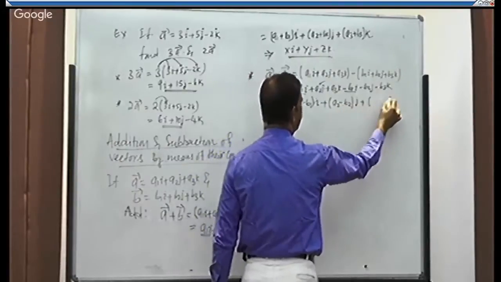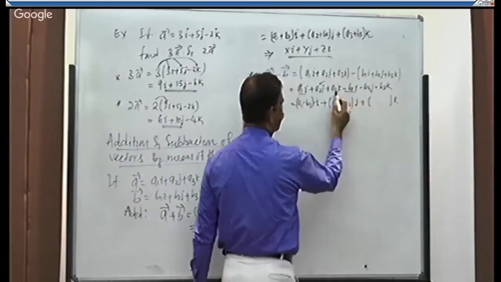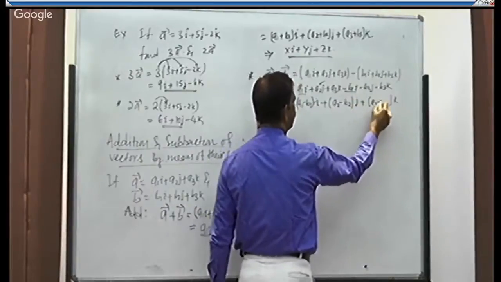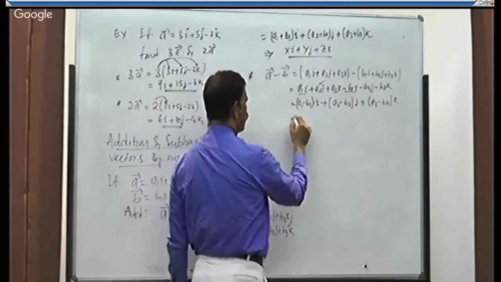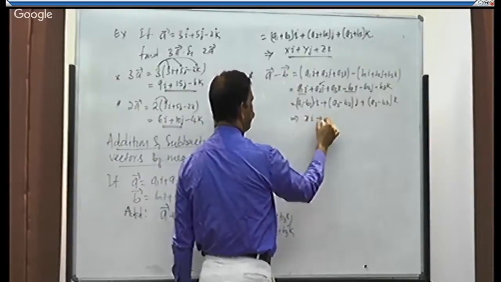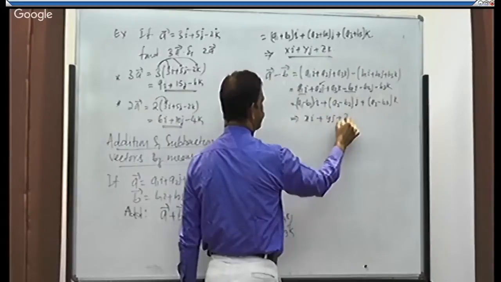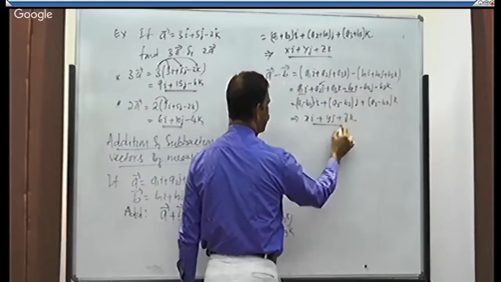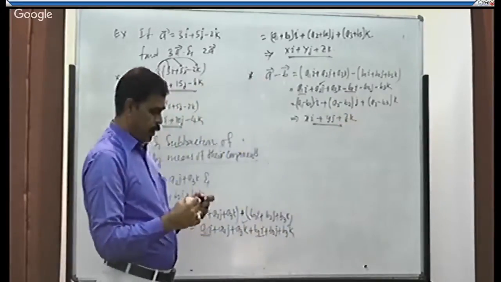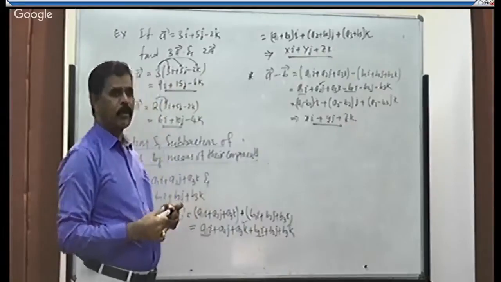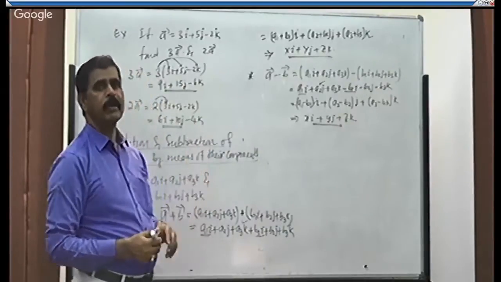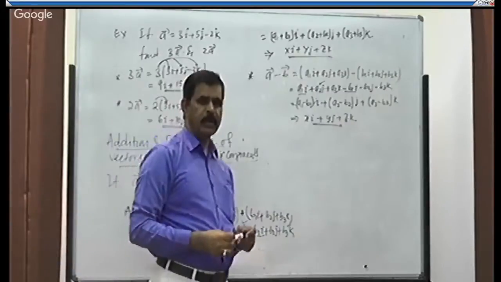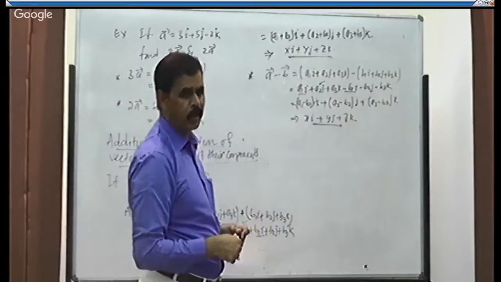Plus, if I take k common, what is remaining? a3 minus b3. Again, it becomes xi plus yj plus zk. It is also another vector. Addition of two vectors or subtraction of a vector from another vector, both will result in a vector only, right?